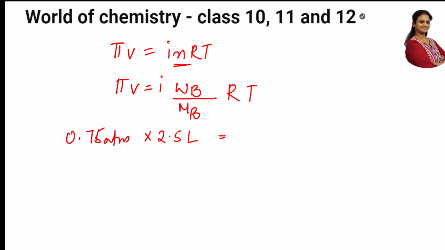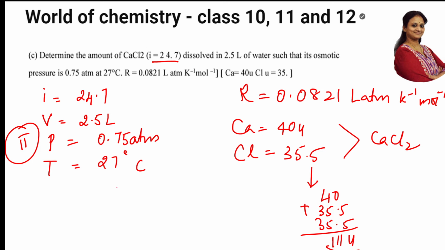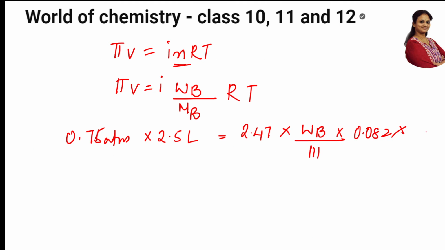Then what is the i value? It is 2.47. How much is the weight? WB I need to find out. How much is the molecular weight? 111. Gas constant value 0.082. What is the temperature? I have to convert centigrade into Kelvin, so adding the conversion factor, it comes to 300 Kelvin. So this is the formula.